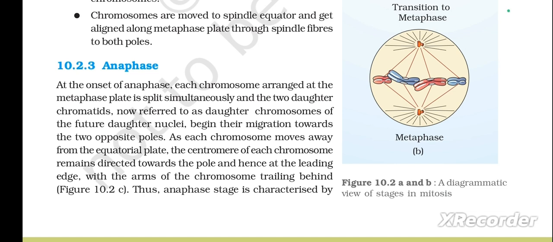At the onset of anaphase, each chromosome arranged at the metaphase plate is split simultaneously, and the two daughter chromatids, now referred to as daughter chromosomes of the future daughter nuclei, begin their migration towards the two opposite poles. As each chromosome moves away from the equatorial plate, the centromere of each chromosome remains directed towards the pole and hence at the leading edge, with the arms of the chromosome trailing behind. The figure we can see in 10.2c.